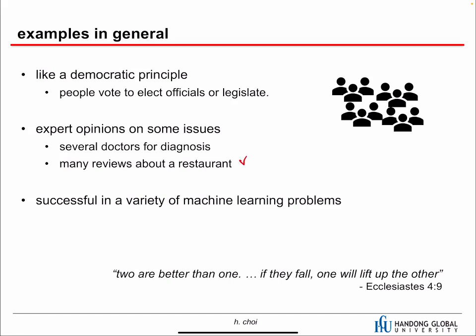Or I think this is more familiar to you. When we search for a restaurant in a new place, we check some reviews. Or when we're interested in a movie, we check the reviews and ratings. This review rate is based on a lot of people. They put in a rating, and then we gather all these ratings and take an average, and that's the opinion of the crowd. And it has been successful in many machine learning problems too.